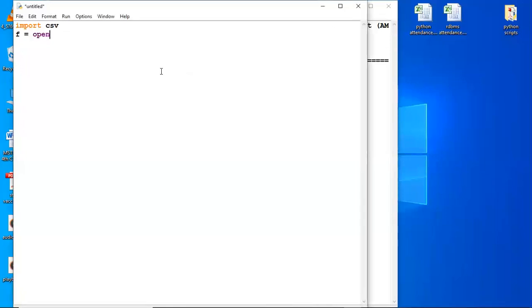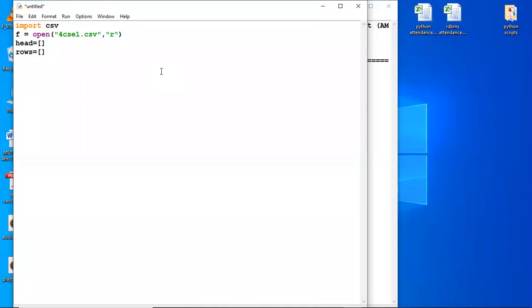Let me open the file here. What was the file name? 4csc1.csv. Okay, comma, I want to read from it. Then I can take a list to pick up the header information and to pick up all the rows. Just keep on noting things here.